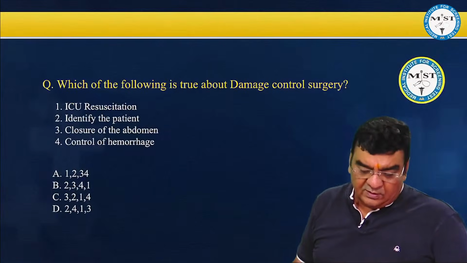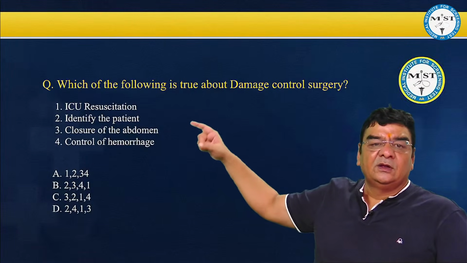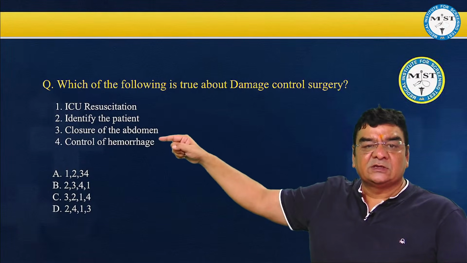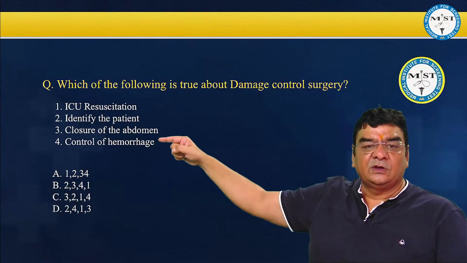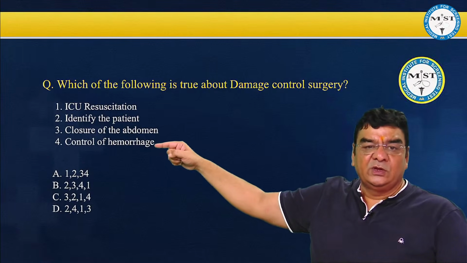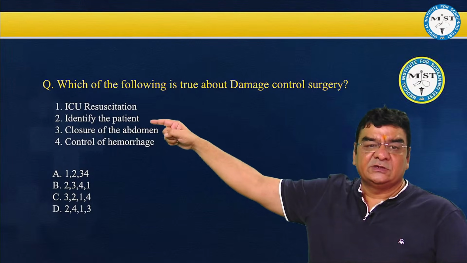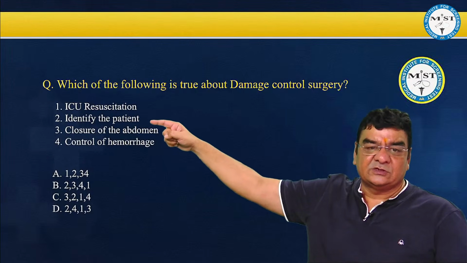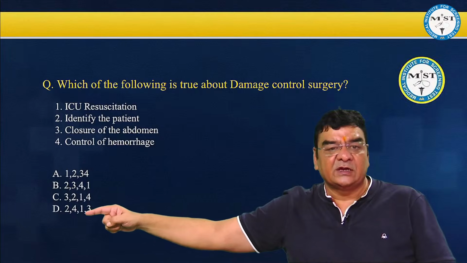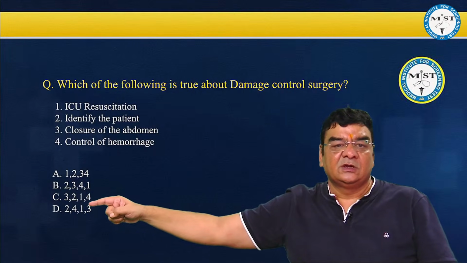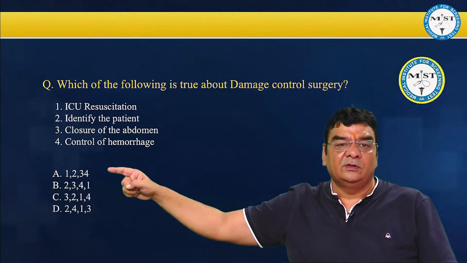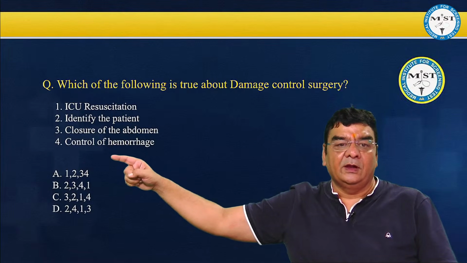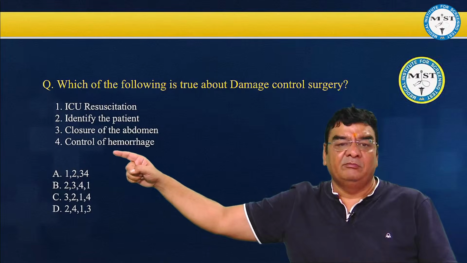If we take a look at this question, what is the sequence they are asking? ICU resuscitation, identify the patient, closure of the abdomen, control of hemorrhage. Definitely identification of the patient is a must, so the second should come first. And we have two options where the second is first. Then comes control of bleeding. Right, so we should control the bleed. That means next will be the fourth.